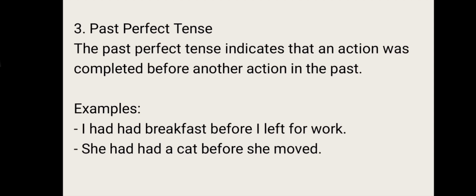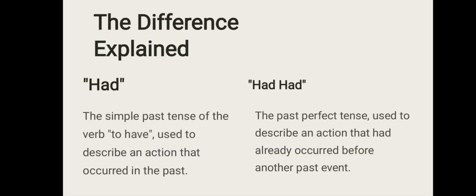You use "had" plus the past form of the verb, called the past participle. For example, I had eaten breakfast before I went to school. "Had eaten" is the past perfect tense. It means that eating breakfast happened first. "Went" is the past simple. It happened after eating breakfast. This is the difference between them.